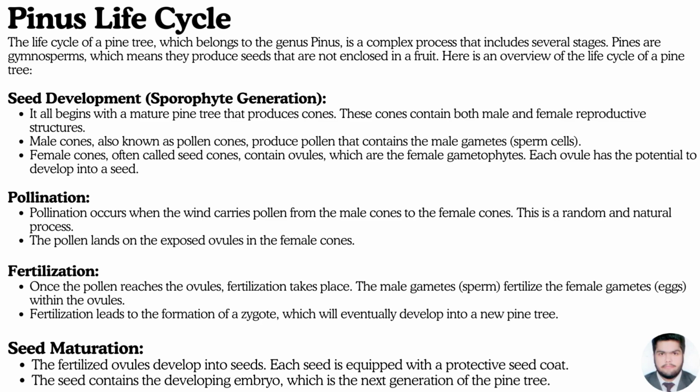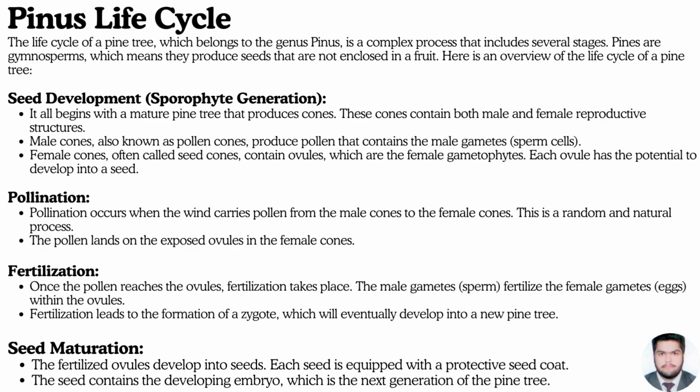Seed development, sporophyte generation. It all begins with a mature pine tree that produces cones. These cones contain both male and female reproductive structures. Male cones, also known as pollen cones, produce pollen that contains the male gametes, sperm cells. Female cones, often called seed cones, contain ovules, which are the female gametophytes. Each ovule has the potential to develop into a seed.